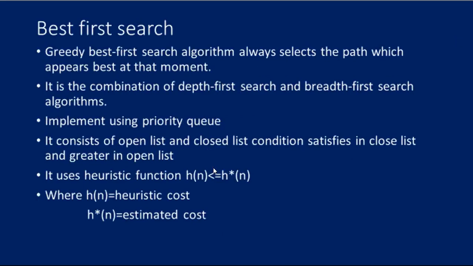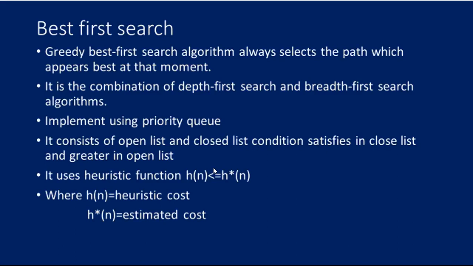Hello everybody. Now we are just going to see what is meant by best first search, which is an example of an informed search algorithm. Greedy best first search algorithm always selects the path which appears best at that moment. It is a combination of depth first search and breadth first search algorithm. It uses the heuristic function in search. BFS allows us to take advantage of both algorithms. With the help of BFS, at each step we can choose the most promising node.